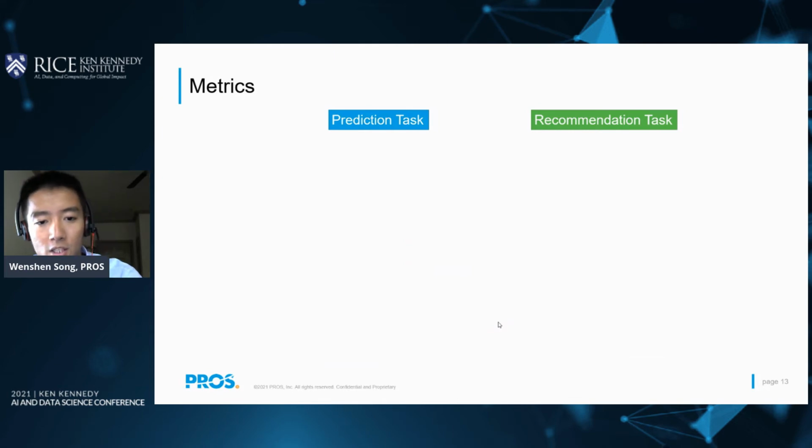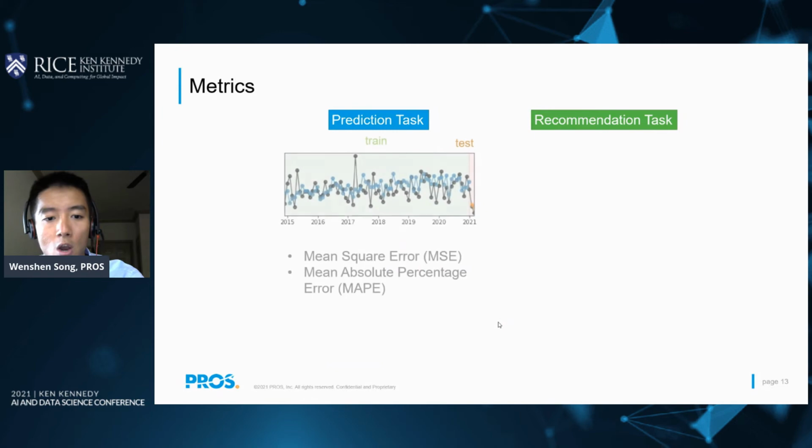Based on different feedbacks, we need different metrics for those two tasks. For prediction, we want to make sure we're predicting the right y values, such as revenue or price. And we can use the classic mean squared error, MSE, or mean absolute percentage error, MAPE, as our metrics.